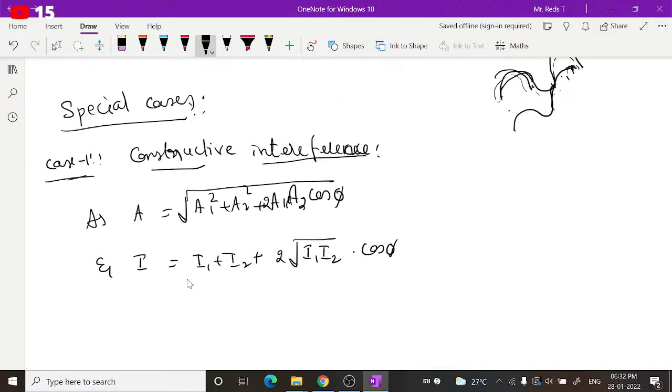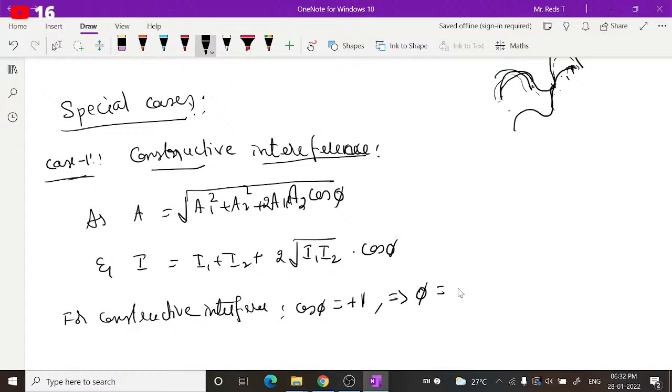So what will be the maximum value of cos? For constructive interference, cos phi should be equal to +1. For what angles of cos do we get +1? For cos phi equal to 1, that implies phi will be equal to 0.